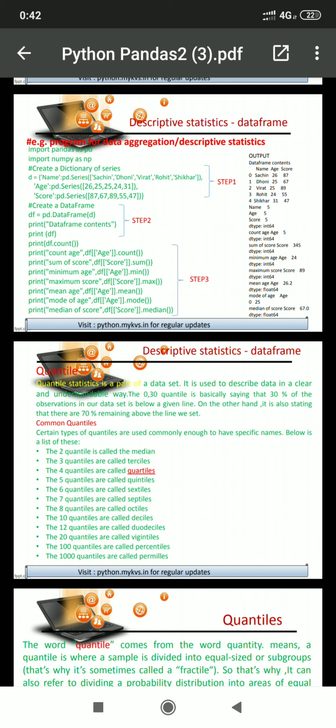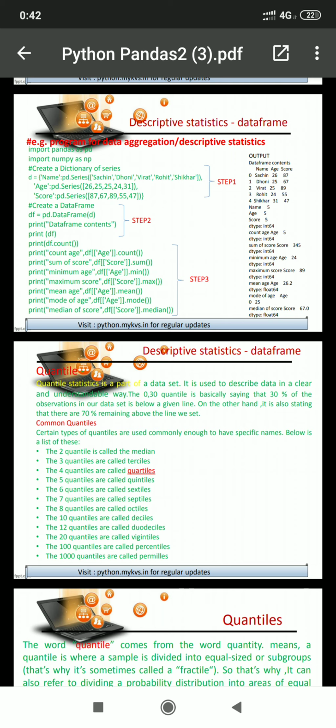It means parting a set of numbers into three parts: 33%, 66%, and 100%, like that. So that is known as terciles. If we have multiple numbers and want to part these numbers in four categories: 0 to 25%, 26 to 49%, 50 to 74%, and 75 to 100%, that will be quartiles.